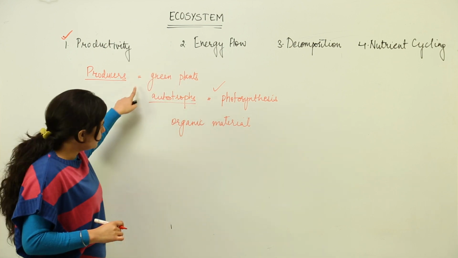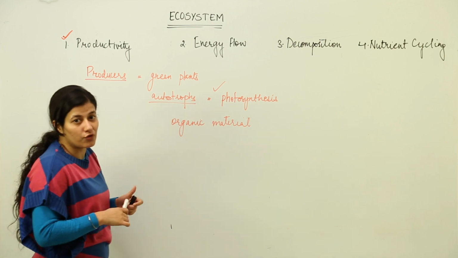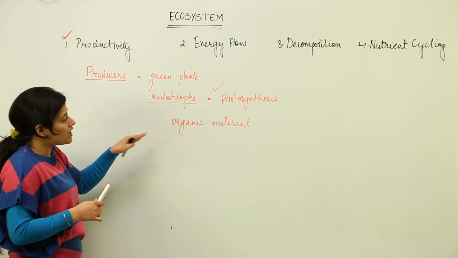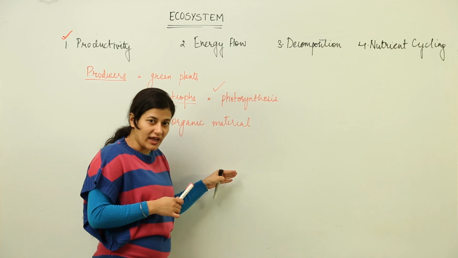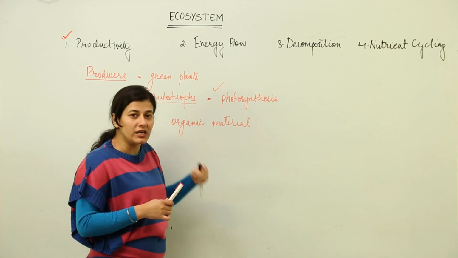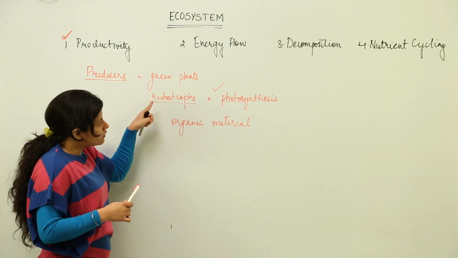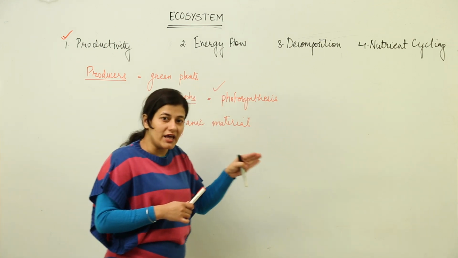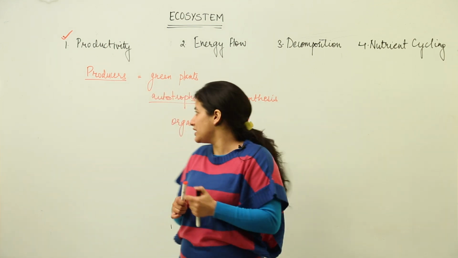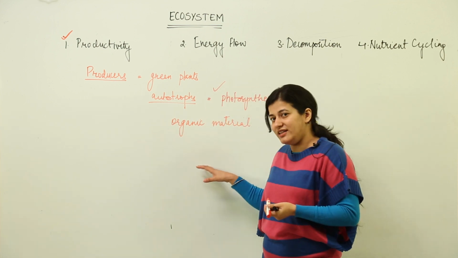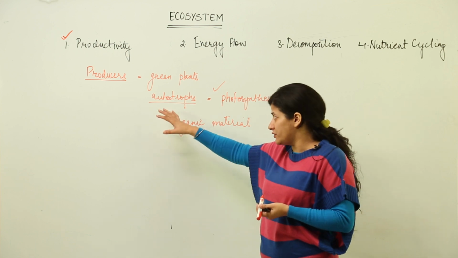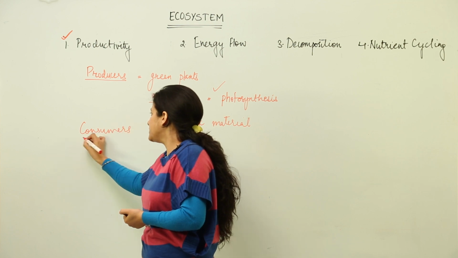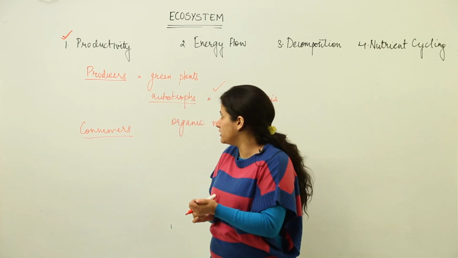The green plants. So you get to know how important forests are. Forest ecosystem is the only source from where we get organic material on earth. If there is any source which can convert the inorganic energy into the organic material which we can consume, it is the autotrophs only, because they know how to use the solar insolation. When I say solar insolation, it is the sun's rays or the energy present in the sun's rays, how to use it in the chemical bonds and then provide it to the other biotic component of the ecosystem, which are consumers.